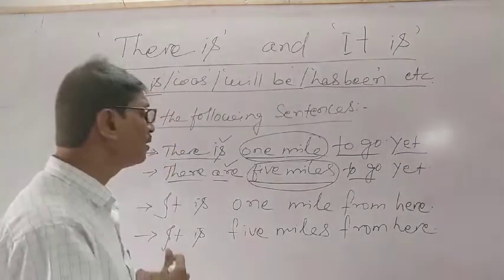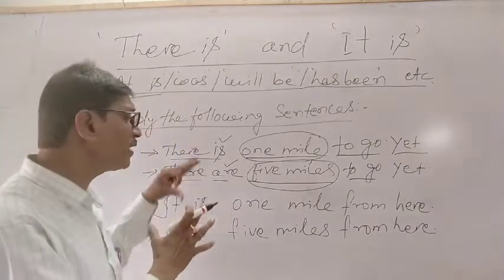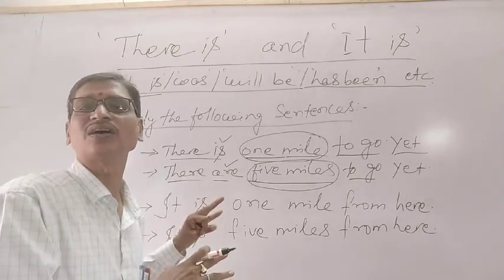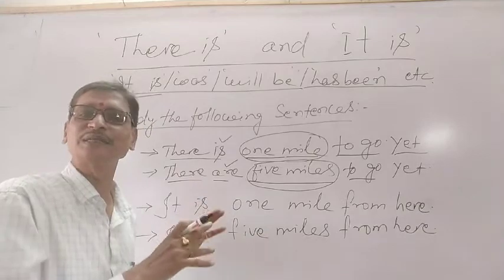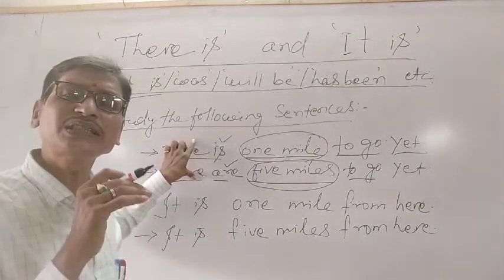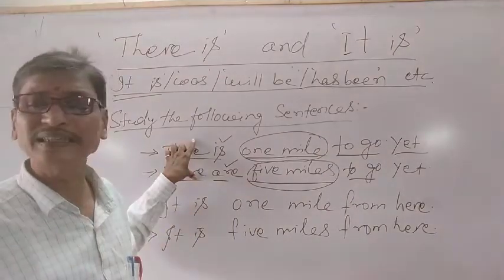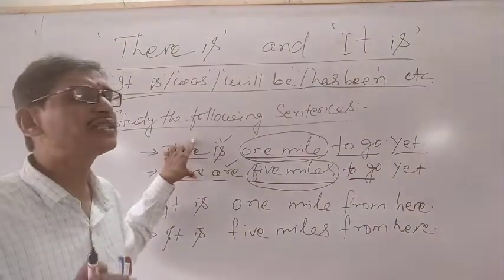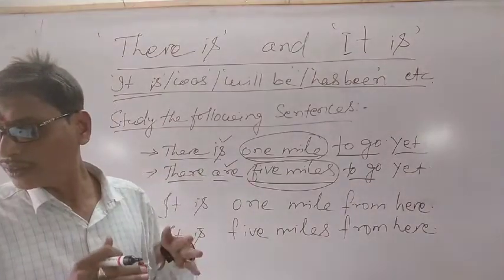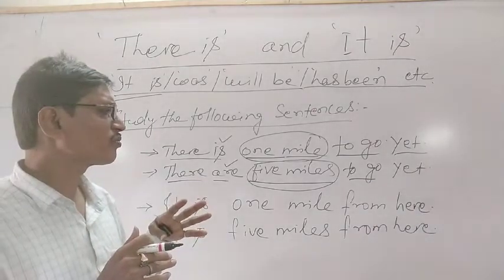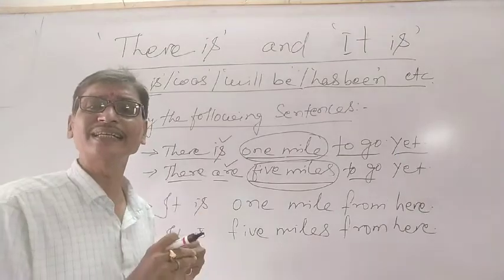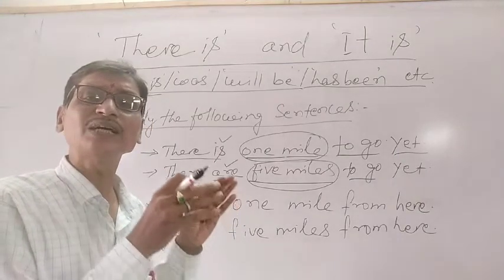Understand? Now we have to understand the use of there is, there are and it is, or it was, or it will be, or it has been. We use there to say that something is present or to talk about the existence of something, and without this, we cannot use there when it is necessary to talk about existence or presence.